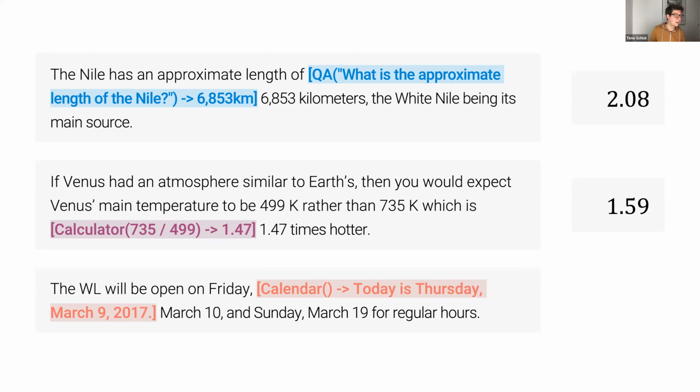And of course, knowing that today is Thursday, March 9, makes it very likely that the Friday that is being talked about is the next day, March 10. So again, that was a helpful API call with a score of 2.11. There are 2 more tools to go.